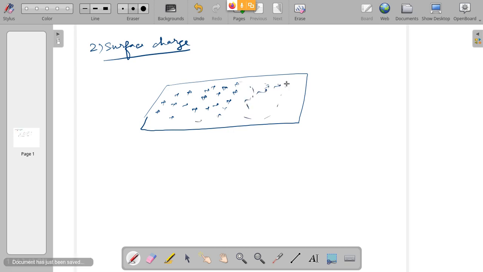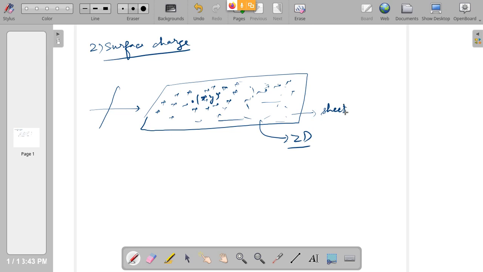Everywhere you can put plus or minus throughout the sheet. Now this is a two-dimensional object. That is, you can define the y-axis and x-axis. Any point on this plane has two coordinates, x comma y. So it is a sheet of charge. It is not a line of charge now.